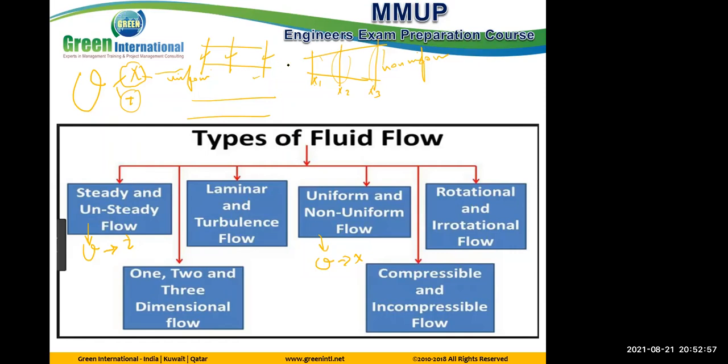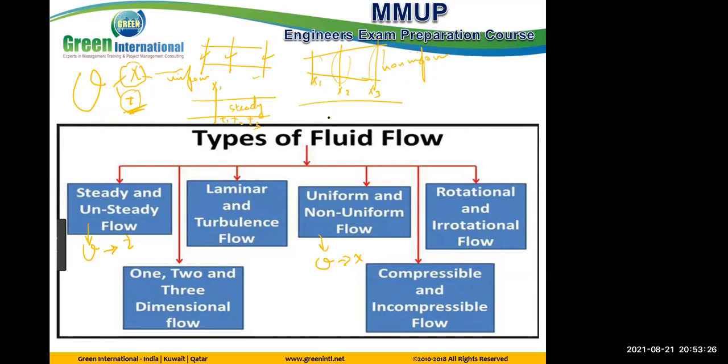For time, for example, a tube like this, it's measured for all the x1, x2, x3? No, we can't do that. If you measure time, fix the position. It means I measure here at x1, for example. What do you measure at time t1, what is the velocity profile? At time t2, what is the velocity profile? At time t3, what is the velocity profile? So I measure at different times. If there is no change, this is steady.